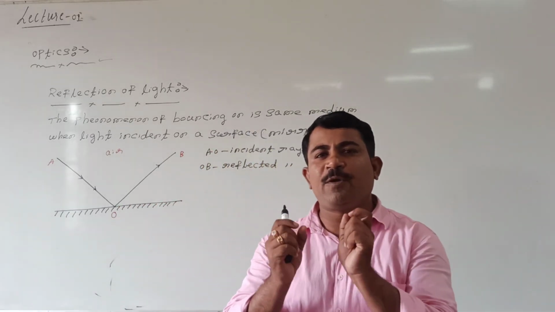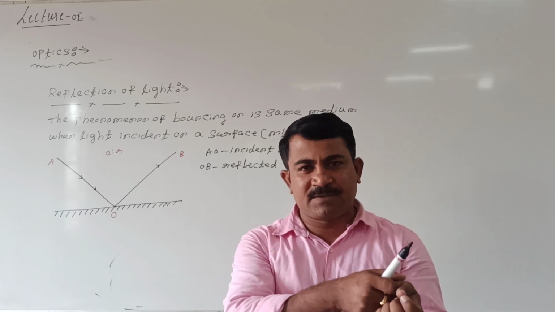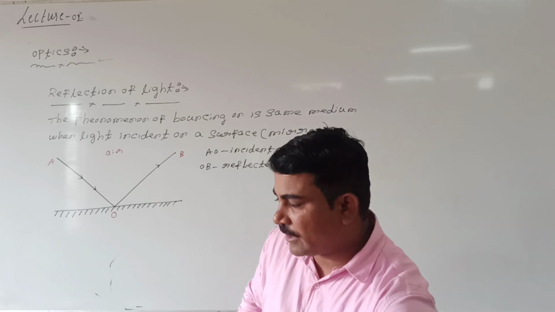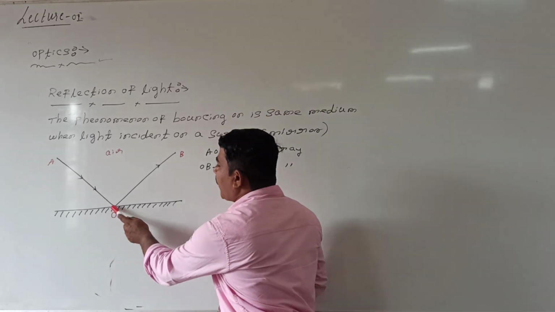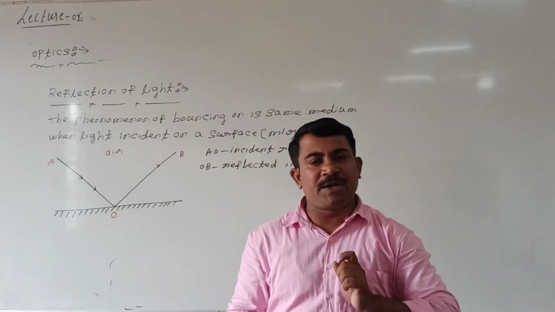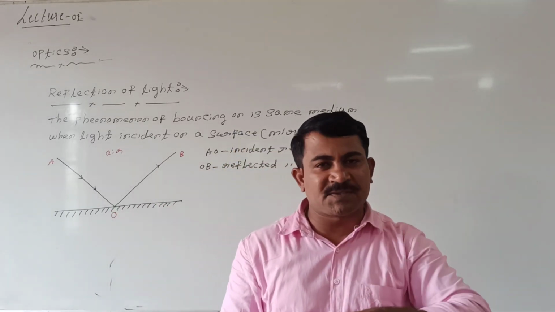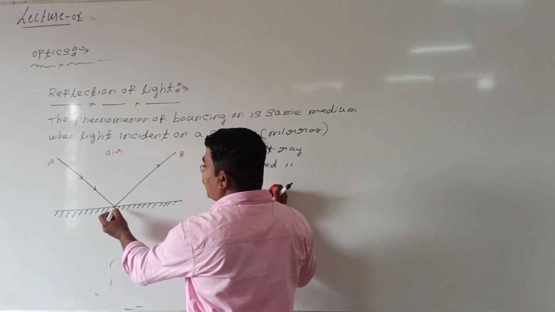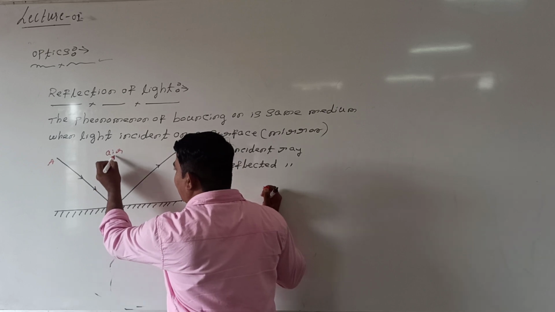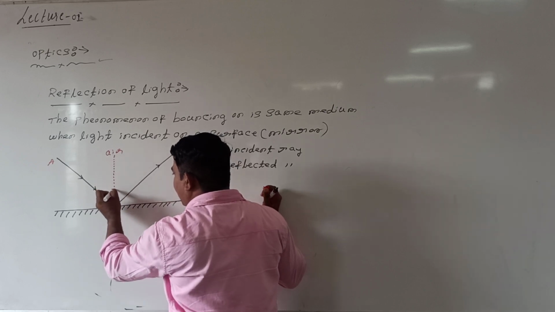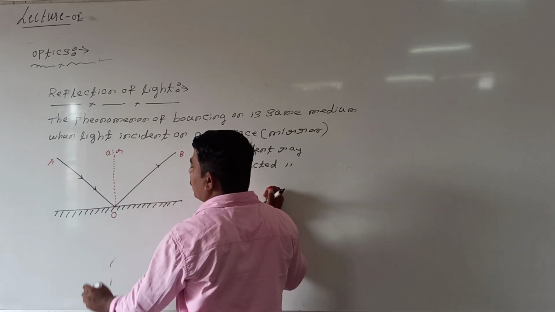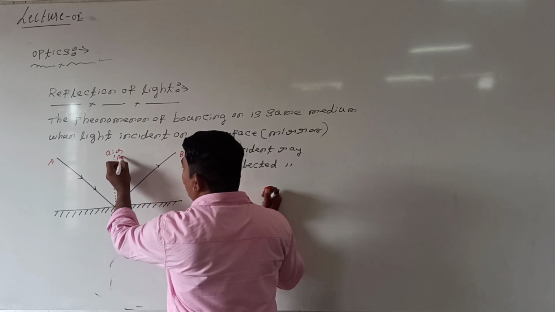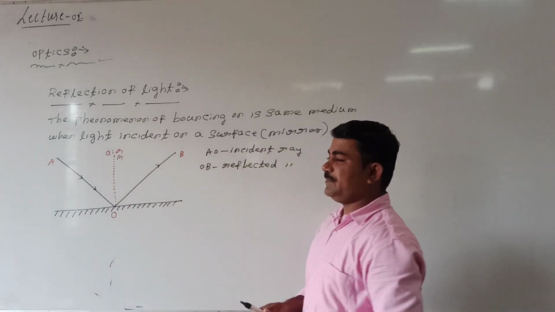At point O, if we draw a perpendicular line at the point where the ray is incident, that we call the normal. Look at me, how it is. At this point, the ray is incident. If I take a perpendicular line at the point of incidence, this we call the normal. In this figure, MO is the normal drawn at the point of incidence. Are you following?